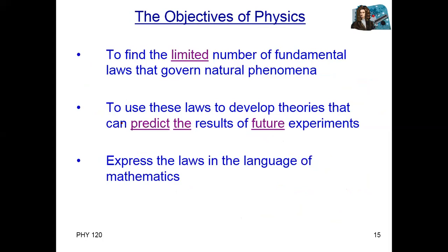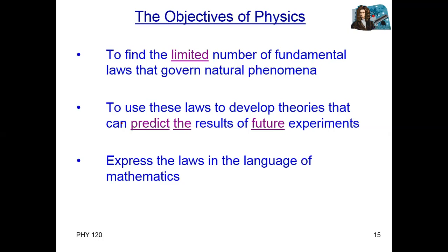Okay, what are the main objectives of physics? The main objective of physics is finding a limited number of laws. And there is one theory, the grand unification theory. They want to unify all things, all the laws of nature, at just one point.